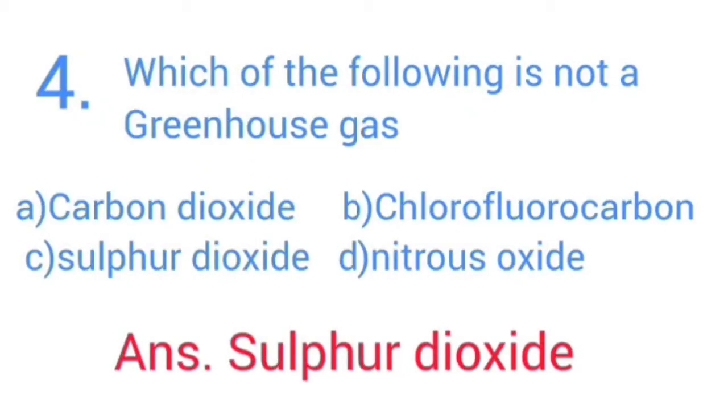Which of the following is not a greenhouse gas? Option A. carbon dioxide, B. chlorofluorocarbon, C. sulfur dioxide, D. nitrous oxide. Answer: sulfur dioxide.